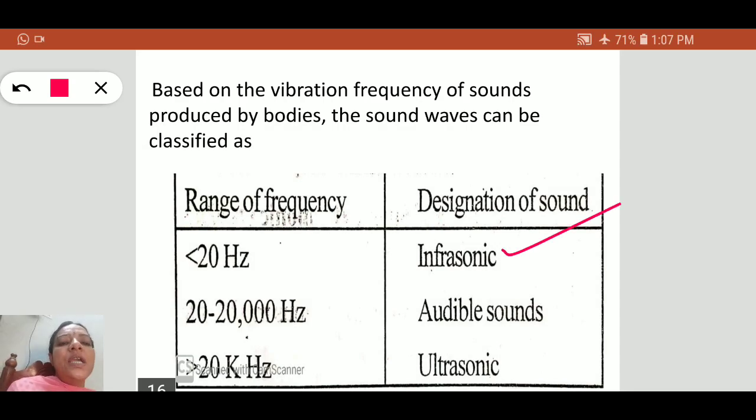The audible range of the human ear is between 20 Hz and 20,000 Hz.